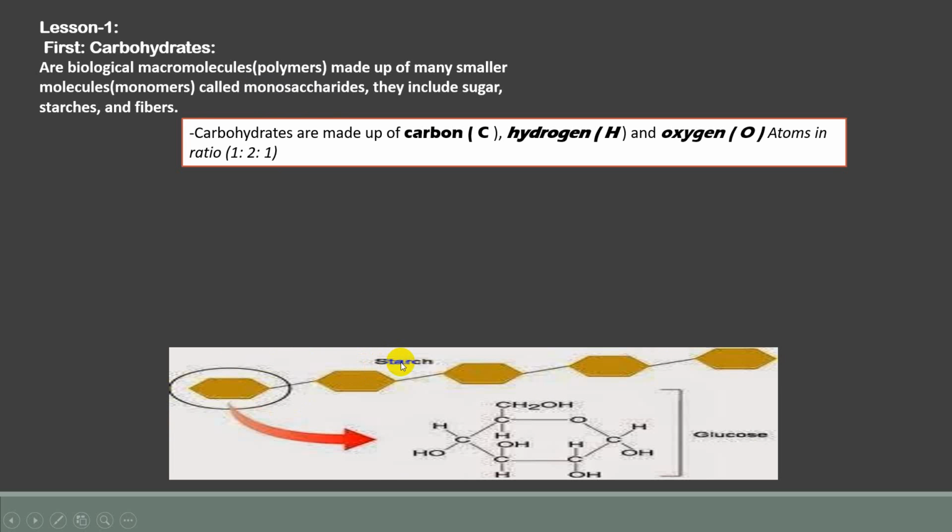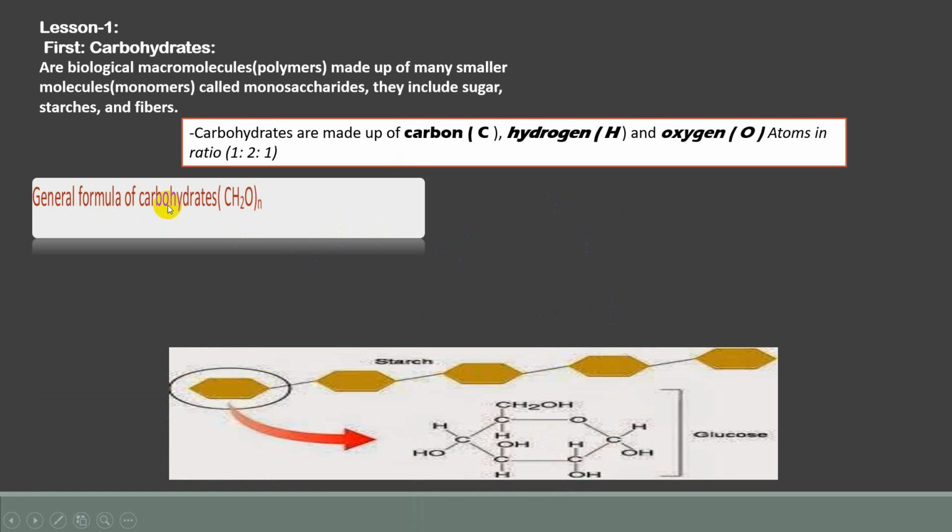Here its name is starch. It's formed of smaller units called monomers. In carbohydrate, it's called monosaccharide, meaning one molecule of sugar forming the polymer. Okay, they include sugar, starch, and fiber. We're going to know this later. The carbohydrates are made up, as you see here, of carbon, oxygen, and hydrogen.